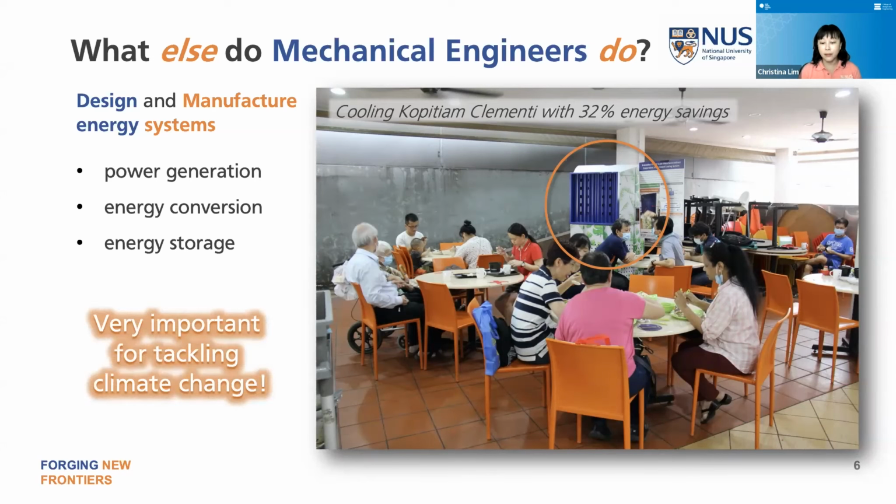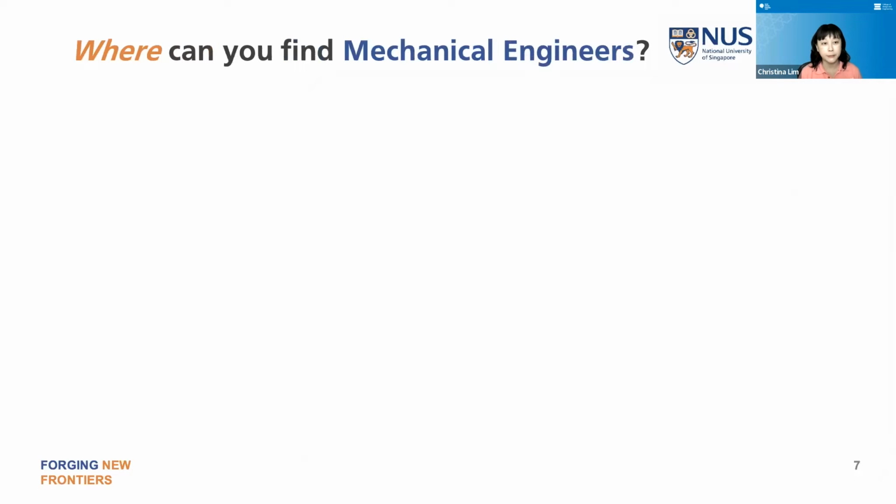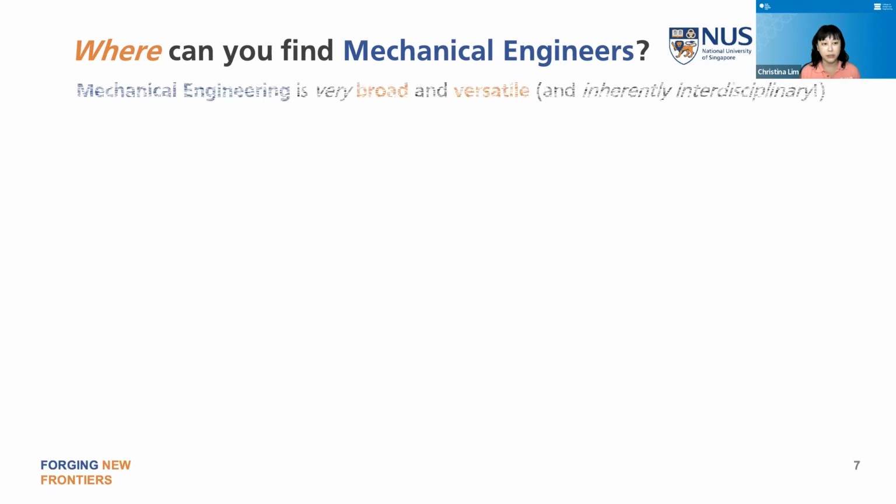So things like that, where mechanical engineers are a vital part of, is very important for the future of our planet.